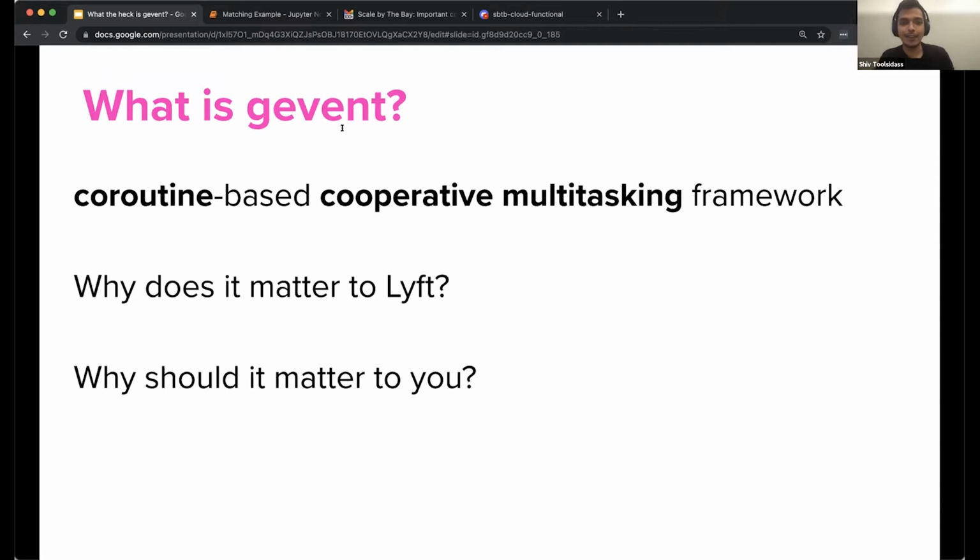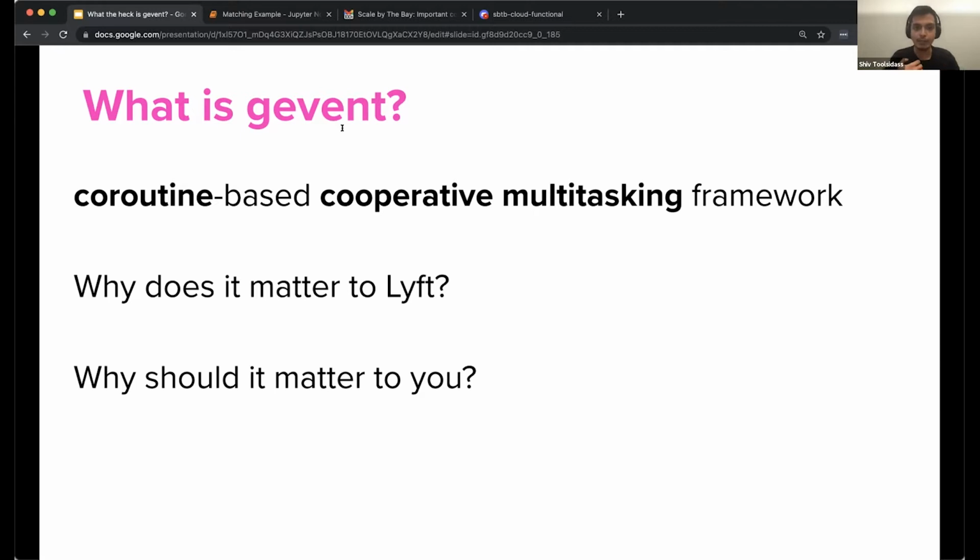Awesome. Thanks, Roy. So let's get into what Gevent is. Gevent is a coroutine-based cooperative multitasking framework. That's a mouthful, but don't worry, we'll explain what each of these terms means in a bit. So why does Gevent matter so much to Lyft, and why are we giving this talk to you today? The bulk of Lyft's Python microservices are backed by Gevent. When you open up your app and request a ride, our Python web servers are able to schedule requests thanks to Gevent. Understanding its intricacies has allowed us to scale Python really well in production.